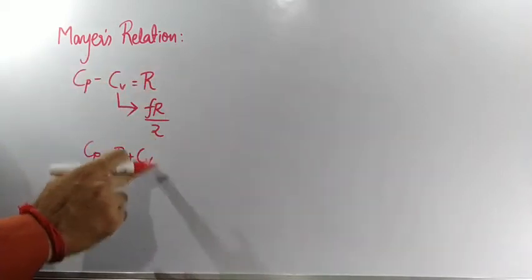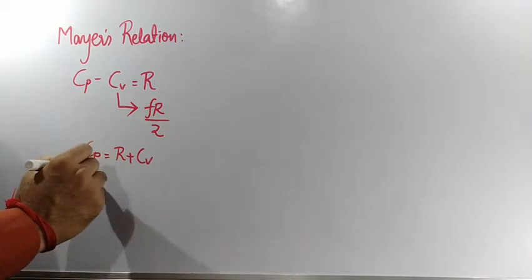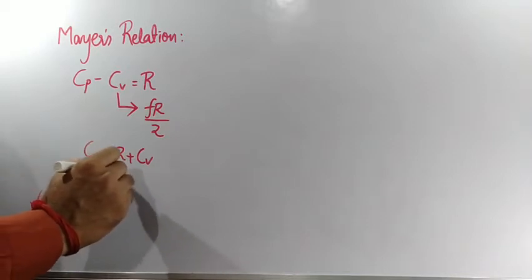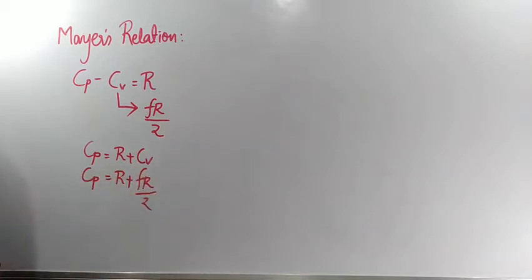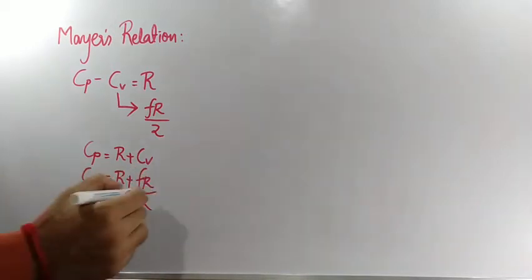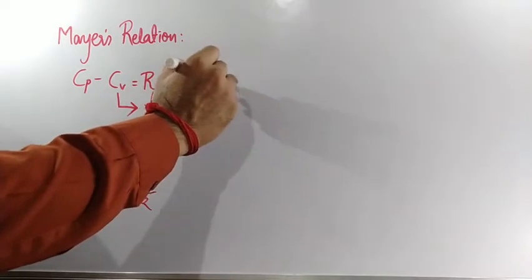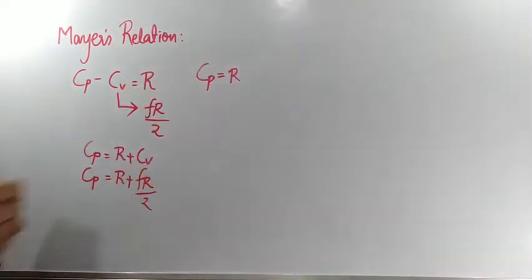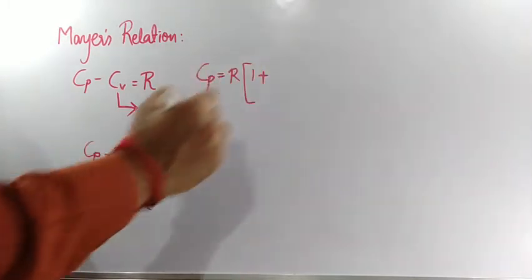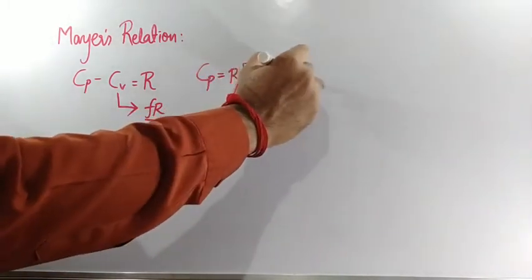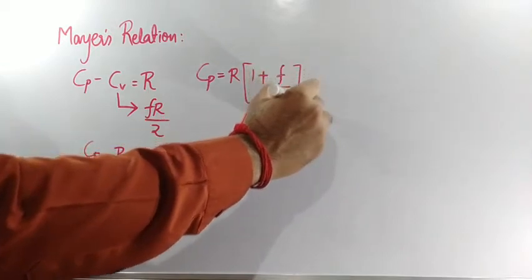So Cp is equal to R plus Cv, and the value for Cv is Fr by 2. So Cp is equal to R plus Fr divided by 2. What is common over here? R is common. So Cp is equal to R, taking it outside the bracket, 1 plus F by 2.